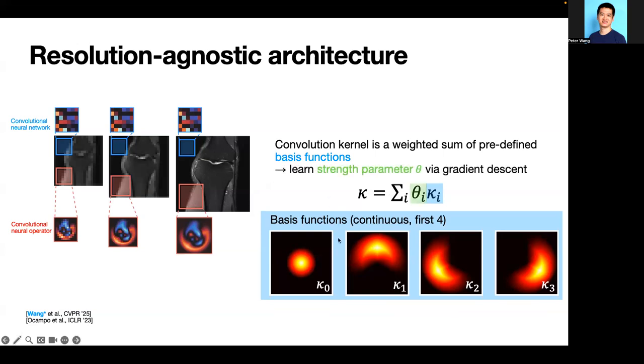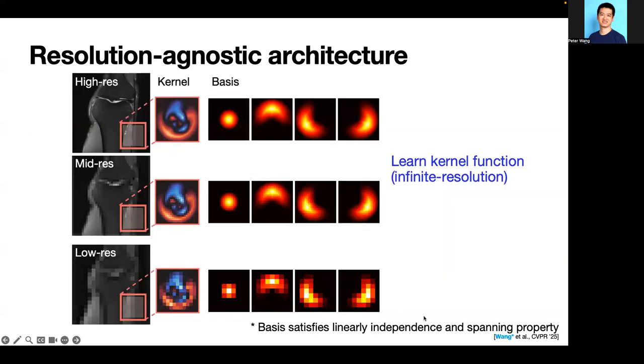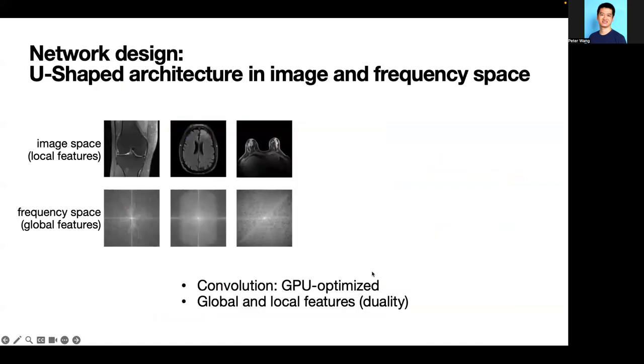Other layers are the same as the CNNs, such as the nonlinear layers, ReLU. In practice, our kernel is defined in continuous space, or the function space. It allows training at any discretization, which improves the data efficiency during training. The network also allows inference at any resolution with consistent performance. As a reminder, kernel and basis are rescaled to corresponding input resolutions.